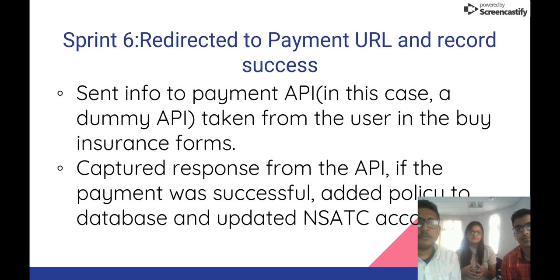The last sprint was redirection to payment URL and the recording of success. So we sent the info that was collected in the last couple of forms to the payment URL. In this case, it was a dummy API for the purpose of this project that the client will later replace by an actual payment URL. We capture the response from the API, so we capture if the payment was successful or not. If the payment was successful, then we add the policy to our database and update NSATC and other values accordingly.